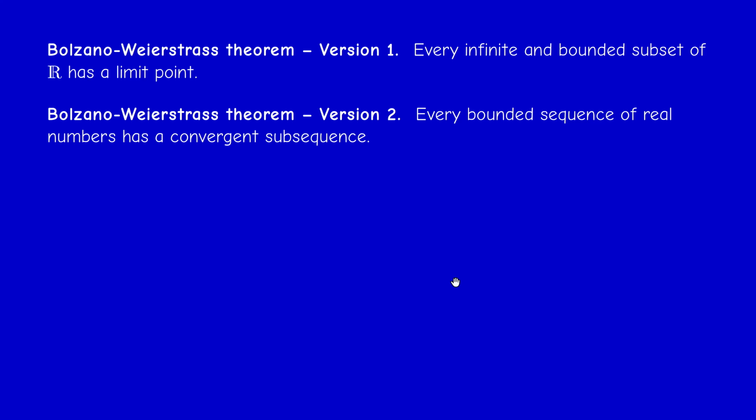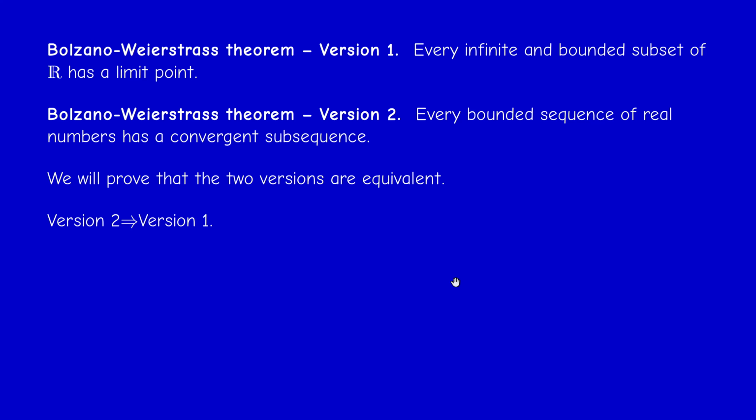And I'm going to prove this in this video. So I'm going to deduce version 1 from version 2 and version 2 from version 1. Okay, so they are equivalent actually. So if you prove one of them, the other will be proved. Okay, so let us start with the easiest part. Version 2 implies version 1.